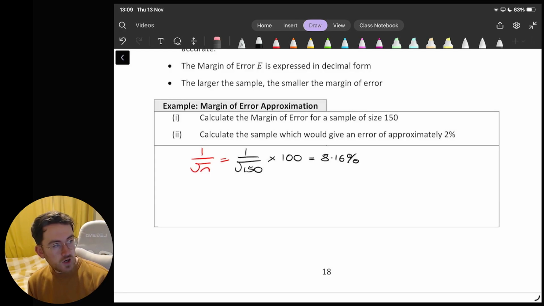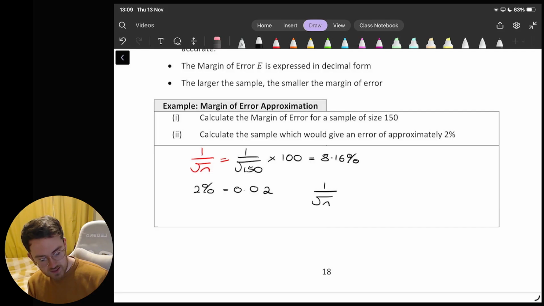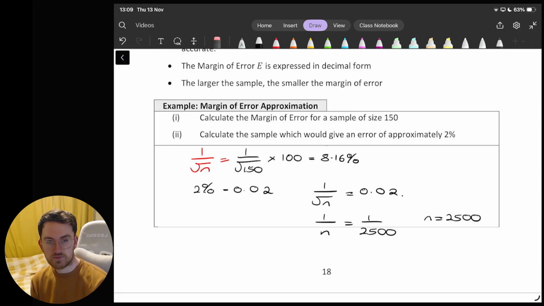If we want an error of approximately 2%, then 2% is the same as 0.02. So I want my 1 over root n to give me an answer of 0.02. If I square both sides here, I get 1 over n is 1 over 2,500, which should mean that n is 2,500. So to get a margin of error of 2%, I need to have 2,500 people.